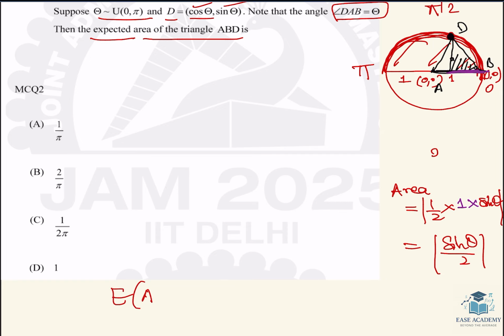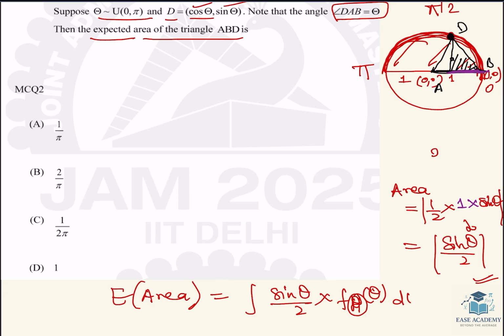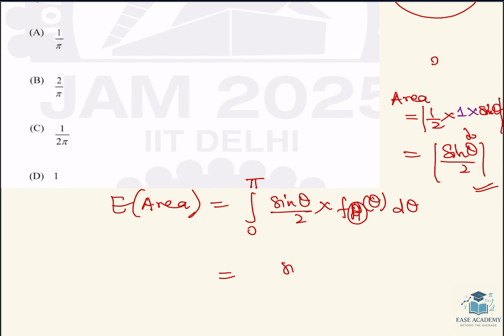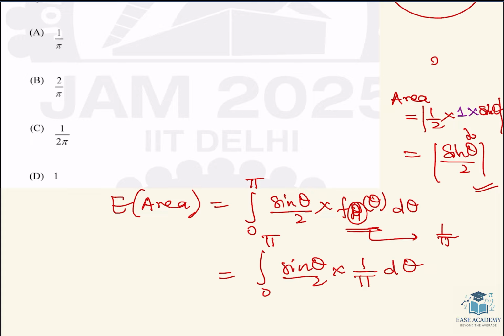Now the expected value of the area, since area is a function of the parameter theta, so now take sin theta by 2 and function of this and d theta, which is from 0 to pi. This will be sin theta by 2 into 1 by pi d theta. This is as 1 by pi क्योंकि यूनिफॉर्म फॉलो कर रहा है 0 to pi.